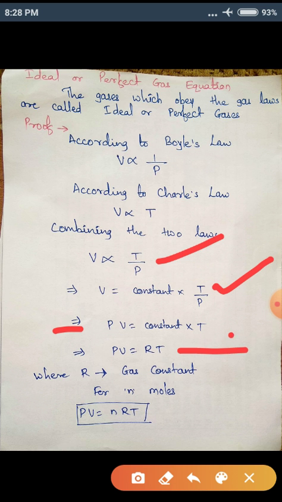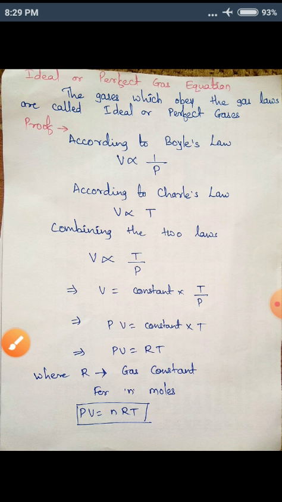PV is equal to RT is the ideal gas equation for 1 mole of gas. For 1 mole of gas. So we want it for n number of moles. Okay, for n moles, PV is equal to nRT. This is our ideal gas equation or perfect gas equation.